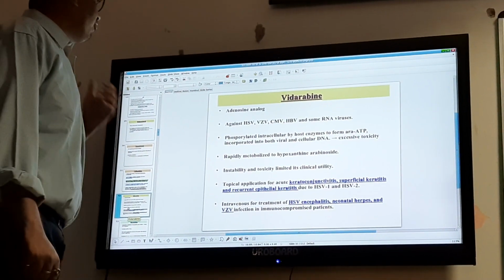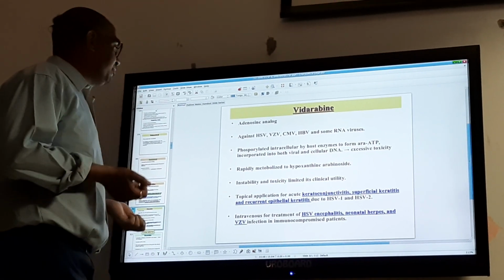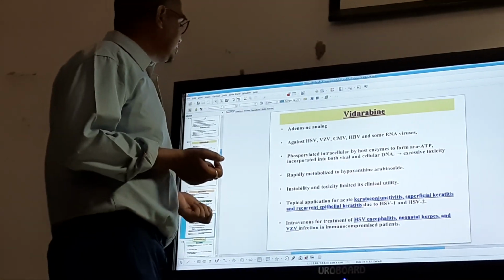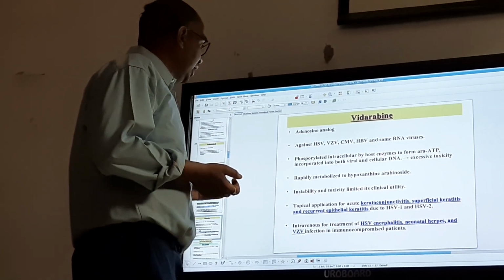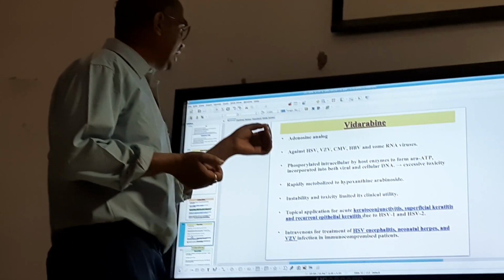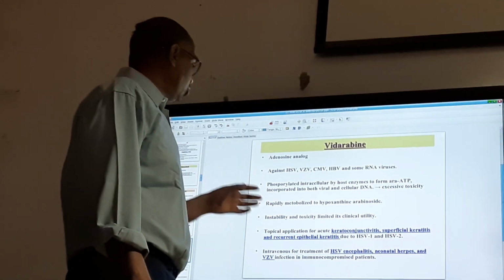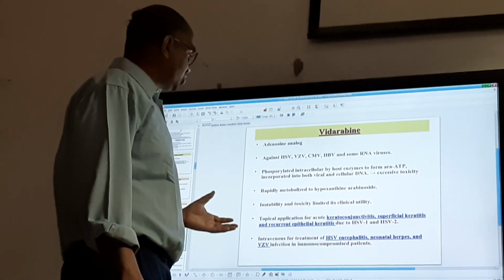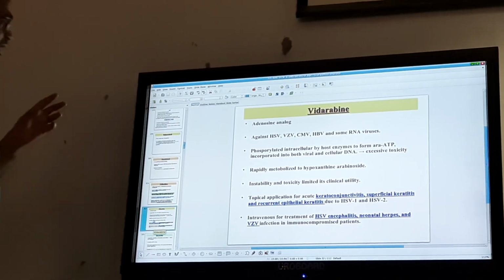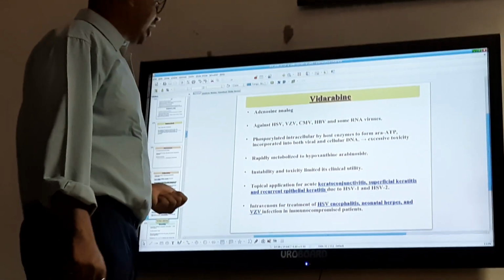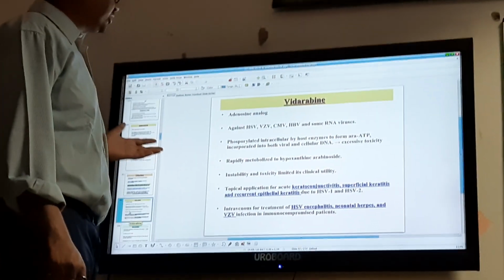Coming to vidarabine, it's an adenosine analog active against herpes simplex virus and varicella zoster virus. It is phosphorylated intracellularly by host enzymes to form ATP analog, incorporated into both viral and cellular DNA, and rapidly metabolized to hypoxanthine arabinoside. Instability and toxicity limit its clinical utility, but it has therapeutic effects on acute keratoconjunctivitis, superficial keratitis and recurrent epithelial keratitis due to HSV1 and HSV2.